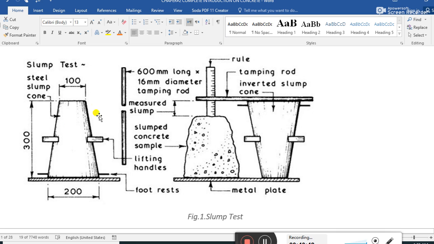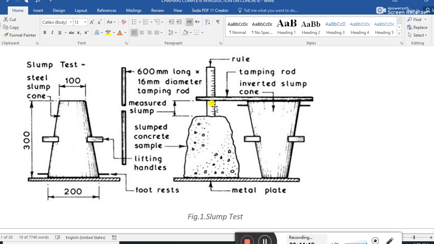We remove this cone and place it inverted. This is our concrete, this is our cone, the inverted cone. The plate is at the same level, and we use this tamping rod and this scale. We take the height from this rod to the concrete top portion.